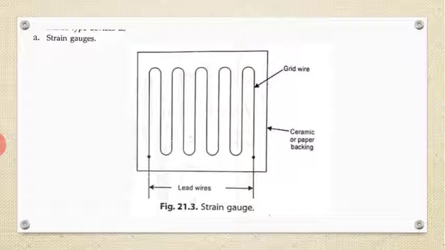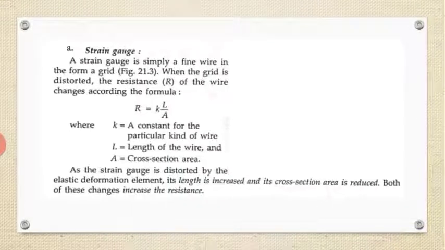It consists of a fine wire in the form of a grid. When the grid is distorted, the resistance R of the wire changes accordingly. The formula is R equals rho L by A. Here, rho is given as K, a constant of the particular kind of wire. L is the length of the wire, and A is the cross section area.